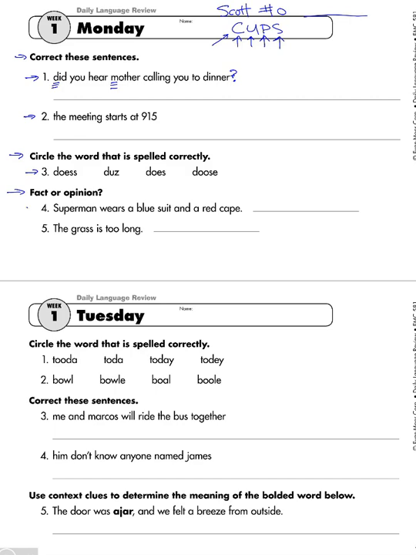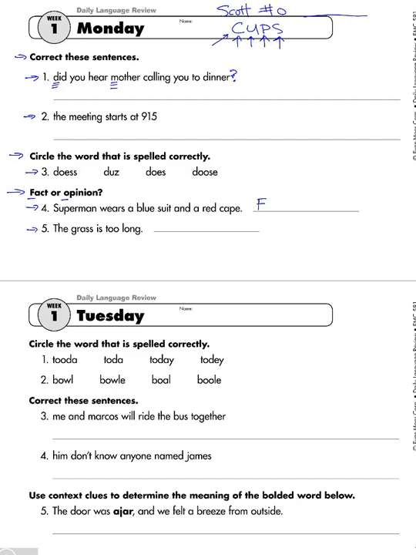So let's look at number 4. Superman wears a blue suit and a red cape. Well, could you look it up? Could you look for evidence and show it and prove it? Yeah, you can. So we're going to actually put just an F or an O there. So we'll go ahead and do that one. That's a fact.